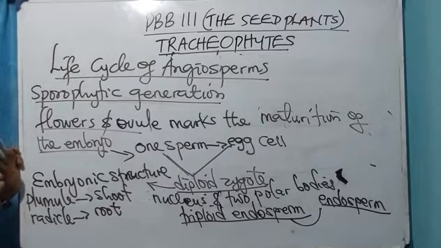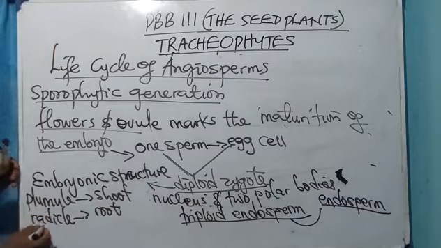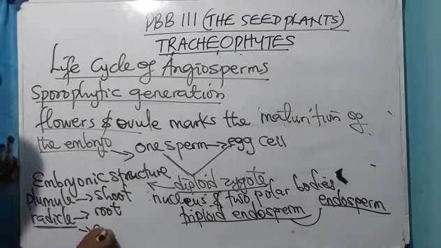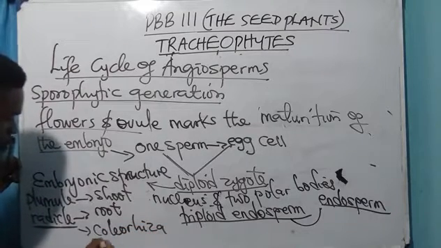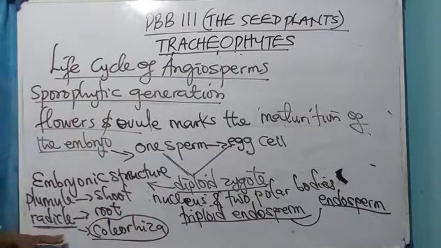Don't take one for the other. The embryonic shoots is called what? Plumule. Then the embryonic roots is called what? Radicle. Now, this radicle is surrounded or protected by what? Coleorhiza. Coleorhiza protects what? The radicle.